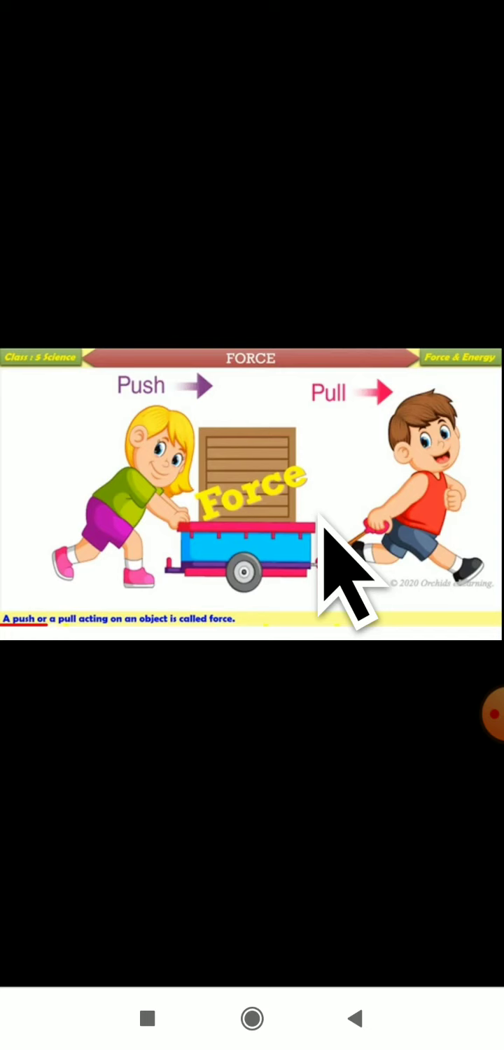So, can you tell now what is the definition of a force? A force is defined as a push or a pull.